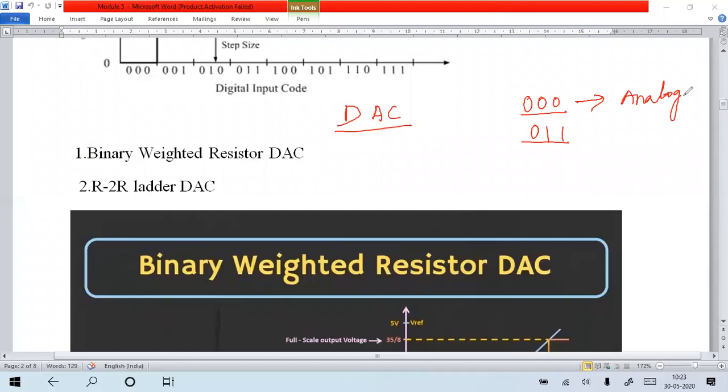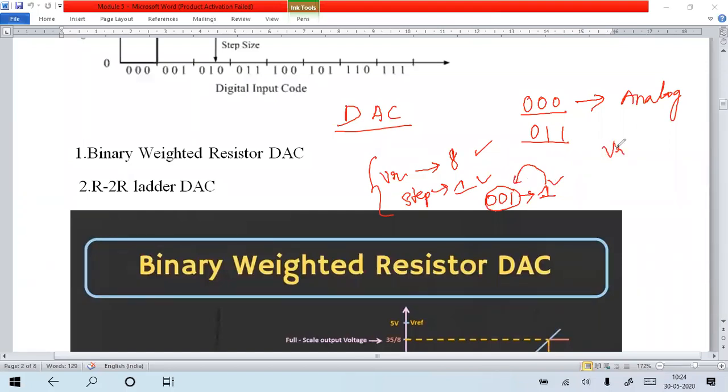We know that if I take the reference value as 8 volt and the step size is 1 volt, then the binary value 001 corresponds to 1 volt. The first case we discussed, right? If V reference is 8 volt, step size is 1 volt, and the 3-bit binary 001 indicates the analog voltage 1, right?